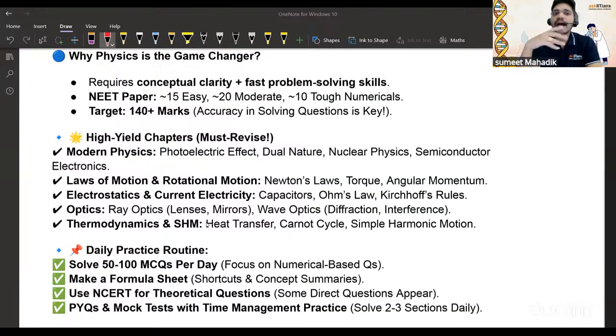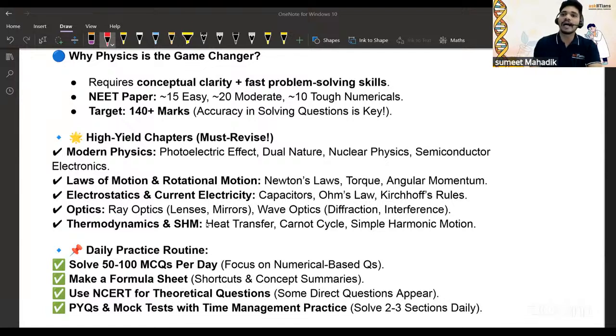These are the high yielding chapters. You have to focus on these particular areas. Make sure, see, you can do one thing. In the first month, if you're doing physics, go for this much of the topics which are listed over here, for example, and try to solve the mock. If you get an idea about it, like yes, we have done this, and definitely I'm getting this output, then you can go more and more practicing for the same thing.